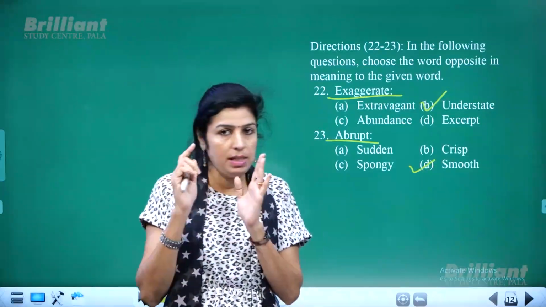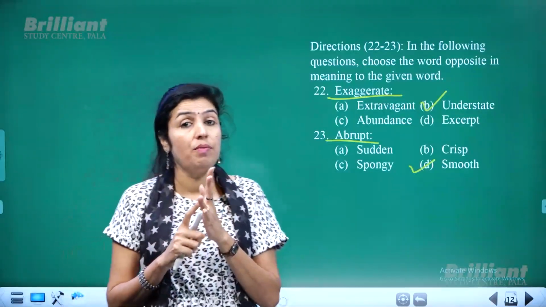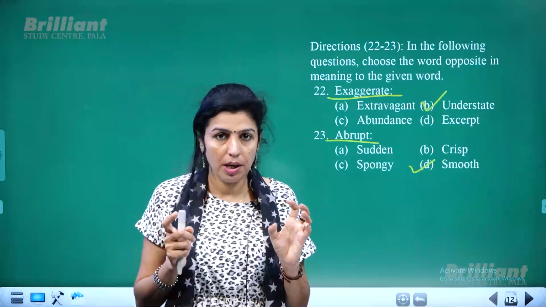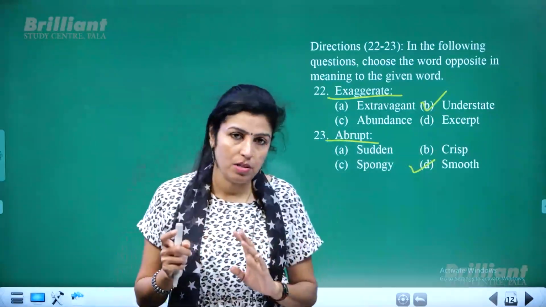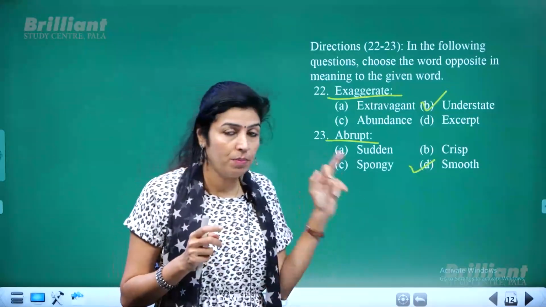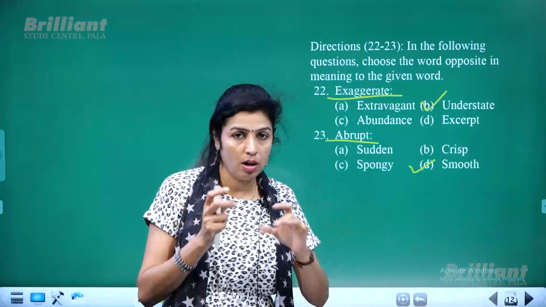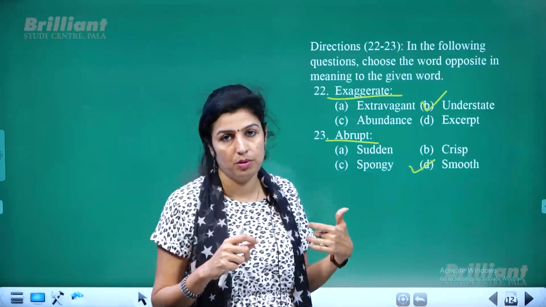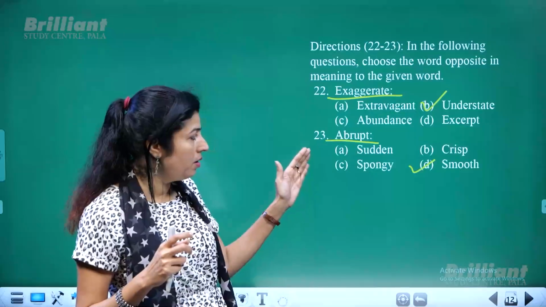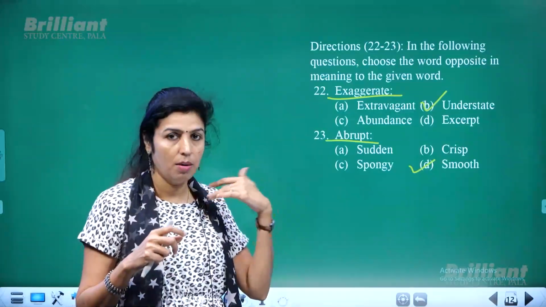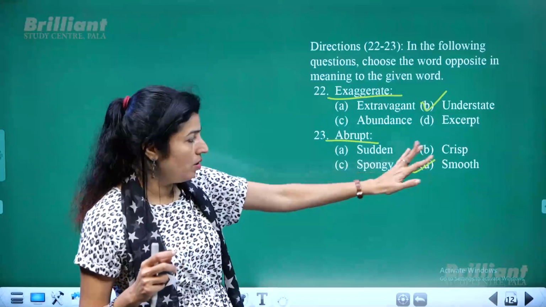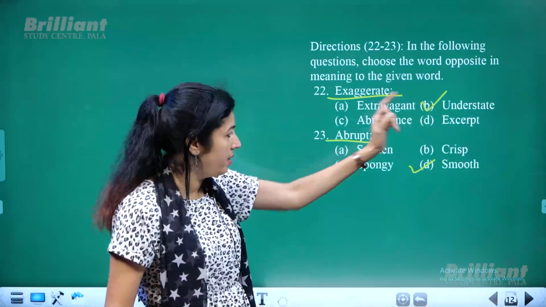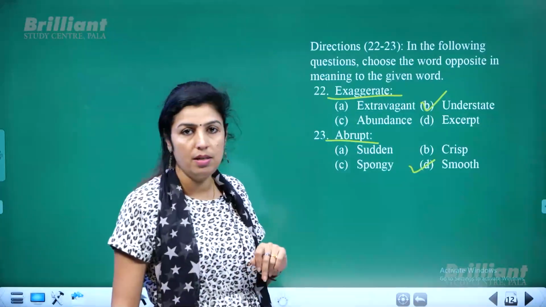Abrupt means quick. It also means something which is rough, coarse, not so smooth. So the opposite of that will be smooth. One meaning of abrupt is not so smooth or a bit rough, so opposite to that you can choose the word smooth. Abrupt could mean sudden, quick, or a bit rough also. So you have the opposite, smooth. Exaggerate, opposite understate. Abrupt, opposite is smooth.